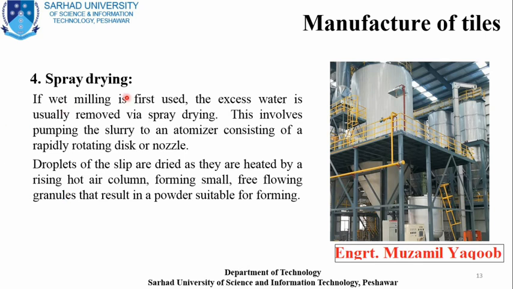The fourth step is known as spray drying. In this stage we use spray dryers. This basically involves pumping the slurry into an atomizer consisting of a rapidly rotating disc or nozzle, and droplets of that slip are dried as they are heated by the rising hot air column, forming small, free flowing granules. The result is a powder suitable for forming, which means you can now use required molds, according to the construction requirement and the type of tile you are manufacturing.